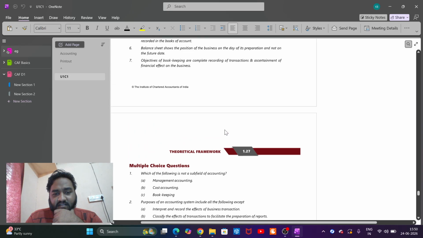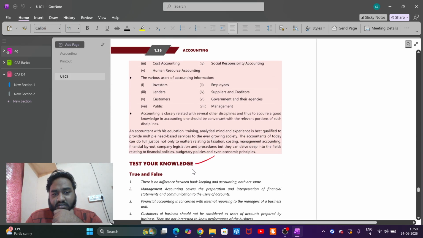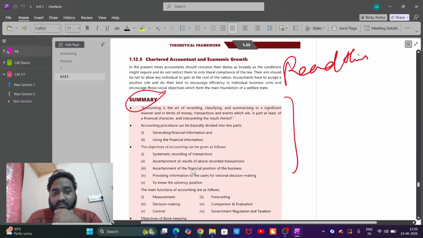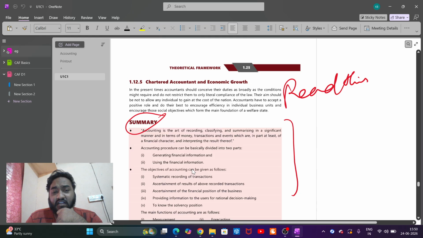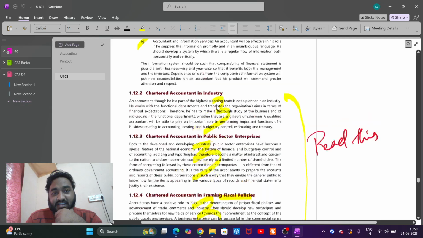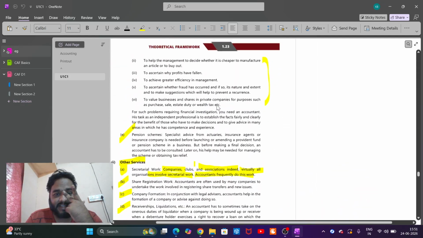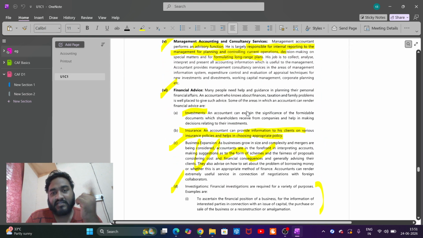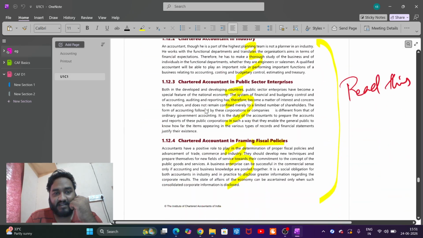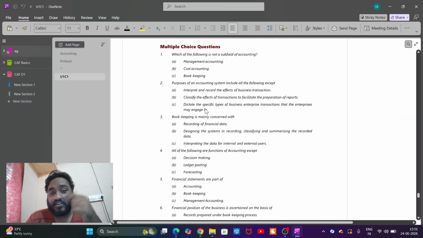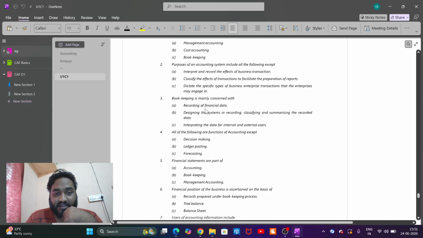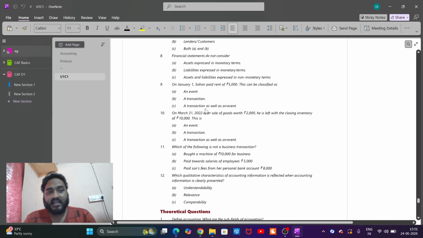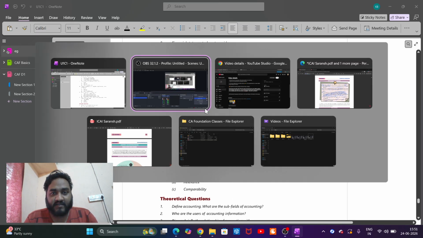Actually, I'm thinking to not solve true or false and MCQs for now. I just want to solve them after the entire unit one, if it is okay for you. I mean, we don't actually communicate, I know that, but I think that would be the right way so that you get to revise again and again. Okay. And then let's start with chapter 2.